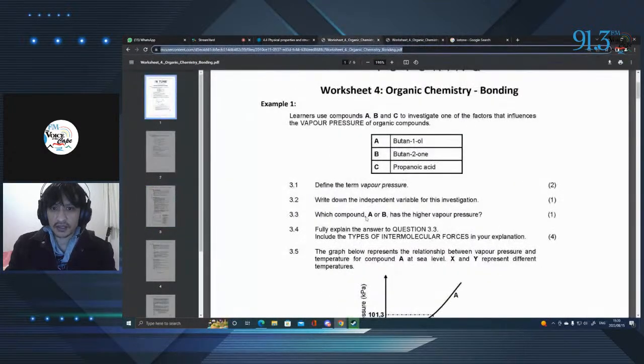Now, if we go back here and we look at propanoic acid, well, this is a carboxylic acid. This has COOH. That's how you know when something's a carboxylic acid. It has a C double bond O and a single bond to an OH.